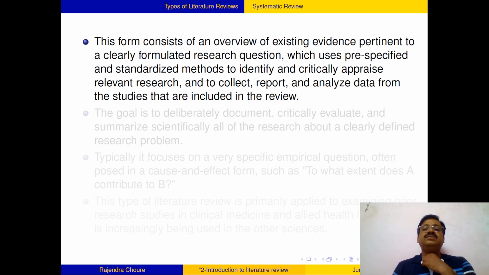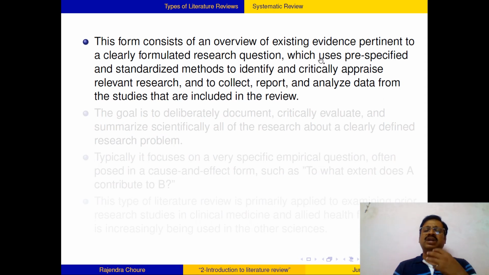Then this, it's a systematic review, title is there, sorry for that. And these reviews consider an overview of existing evidence pertinent to a clearly formulated research question. And systematic reviews are also very high quality reviews. Those are very thorough reviews, and they use pre-specified and standardized methods.